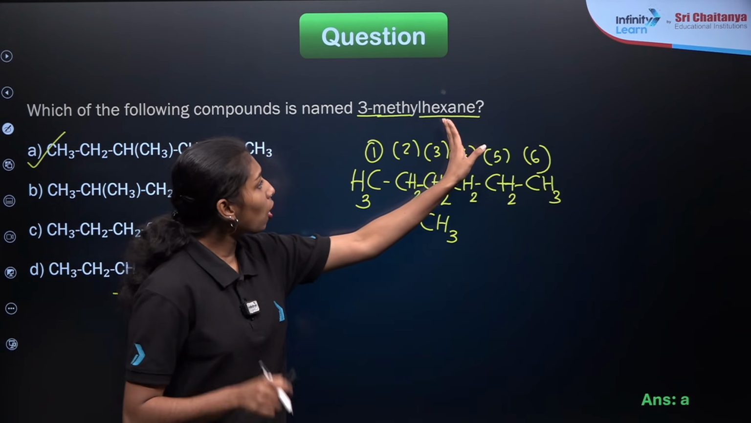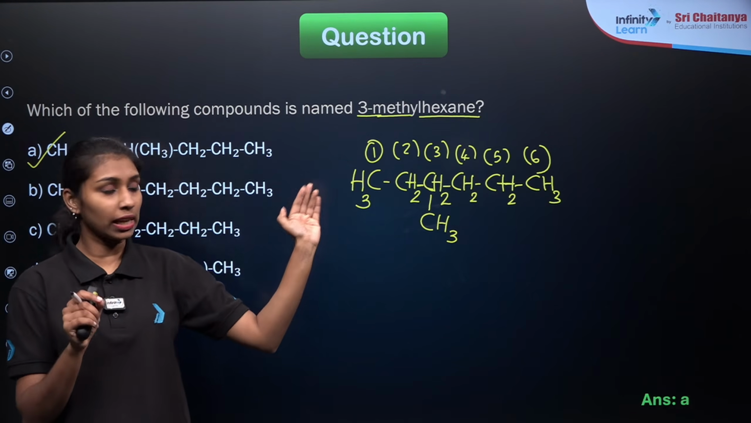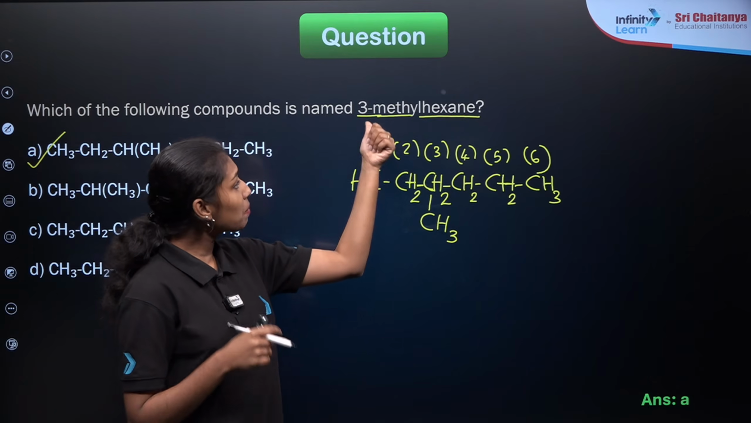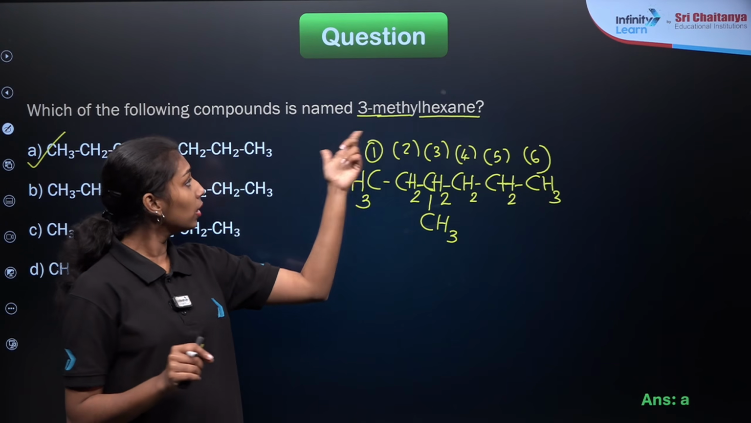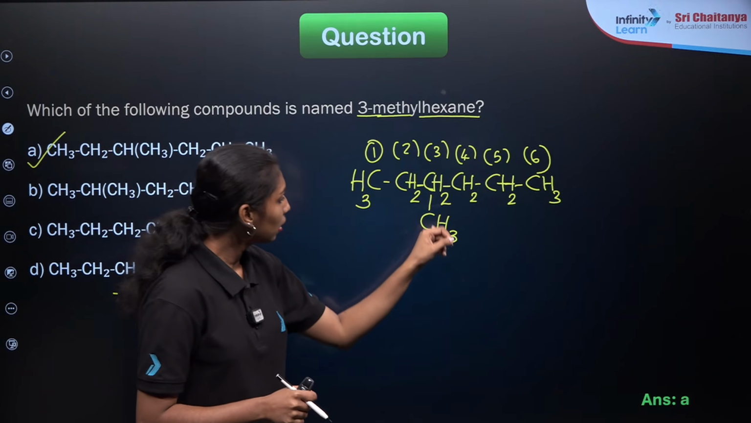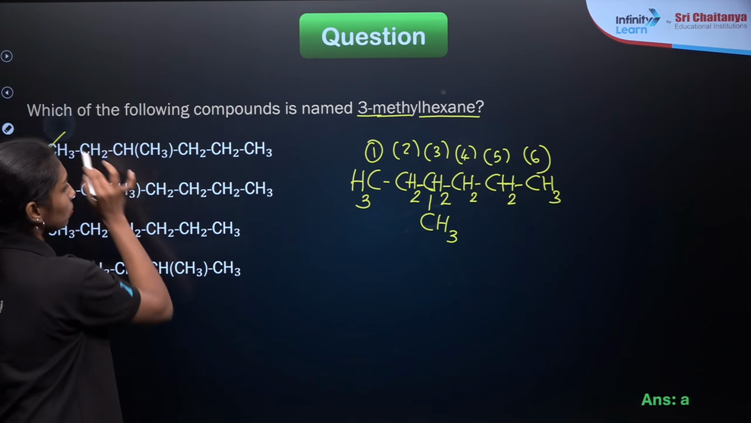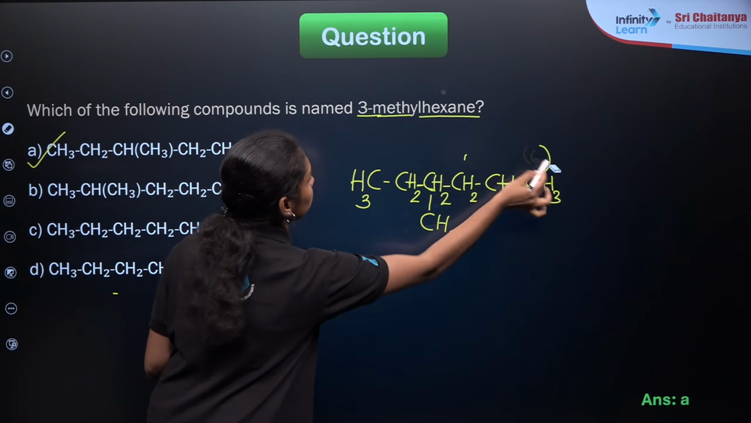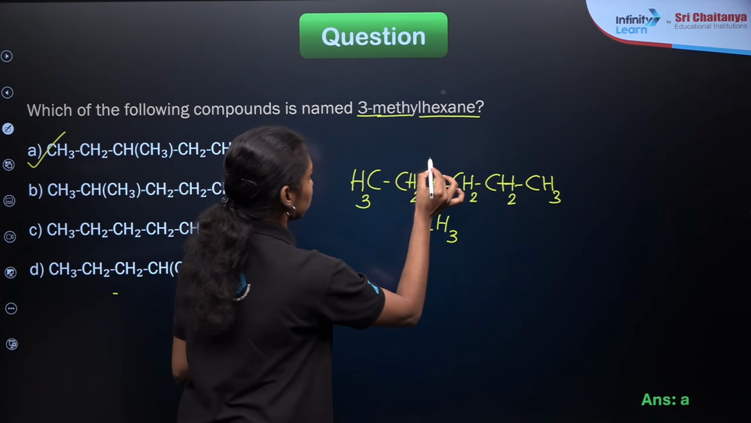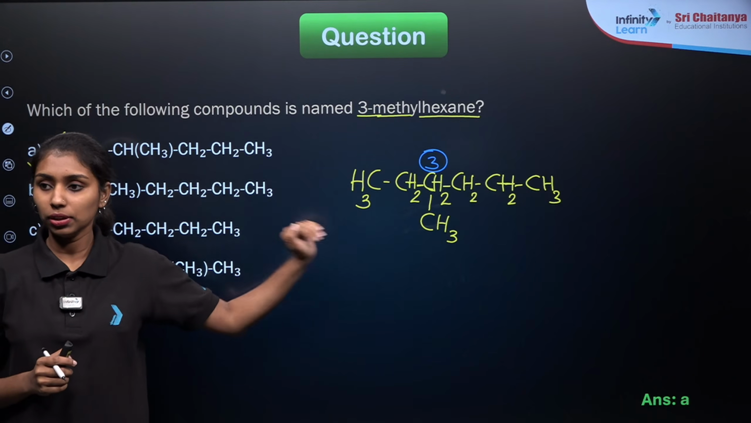First, we need to focus on the longest chain with the carbon number. That is hex here, which means a 6 carbon compound will be the longest chain. Then ane stands for only single bonds being present. Then 3-methyl stands for the substituent: on the third carbon, 1 methyl group is present. Clear? So this will be the structure of this compound.